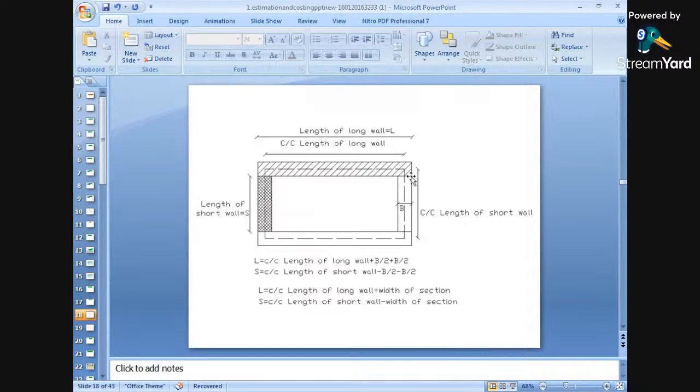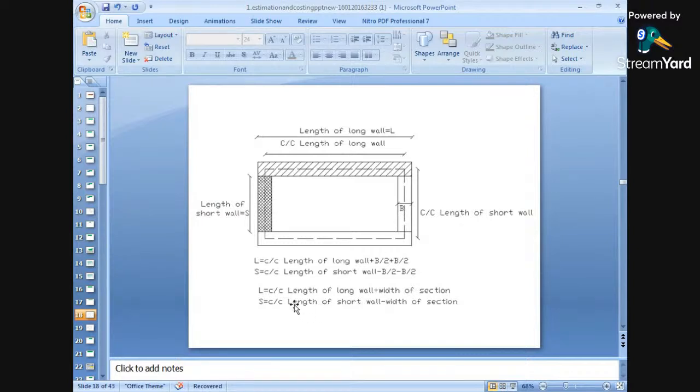Because it has already been included in the long wall. If we add here also, that means we are taking it double. We would be taking double the wall thickness, in the long wall as well as in the short wall. Therefore in the short wall we do center to center length of short wall minus b by 2, which is half the width of the section. Here b stands for the width of the section.